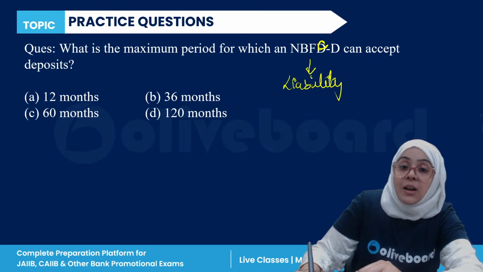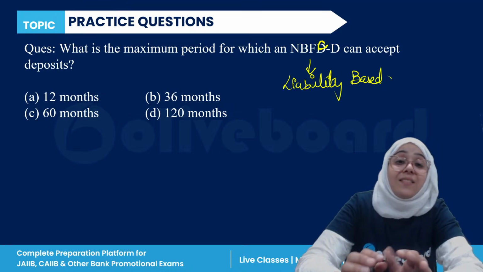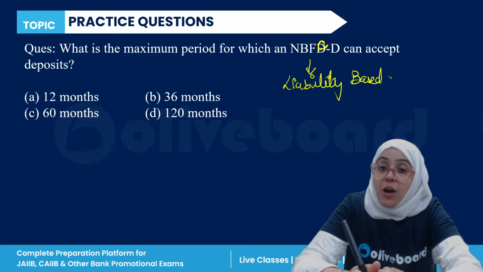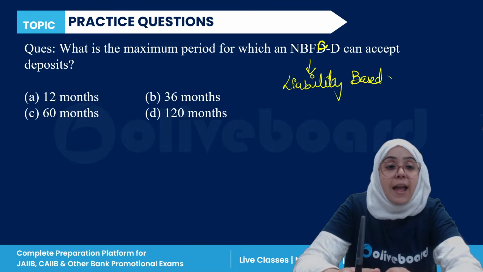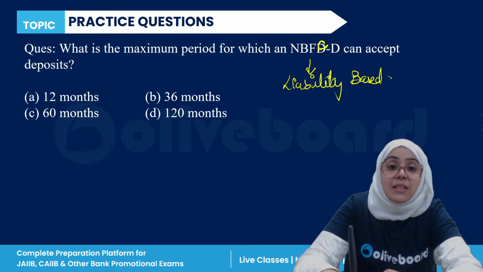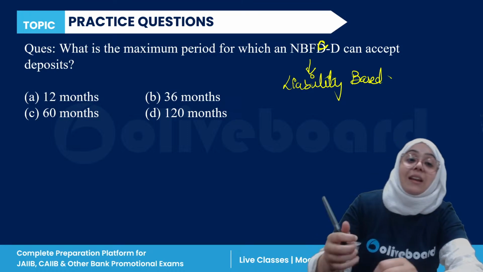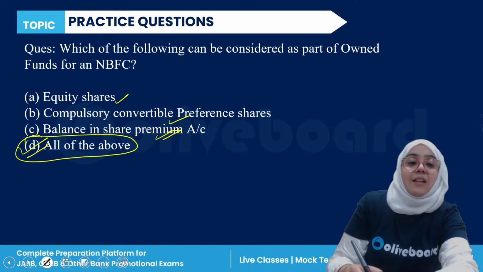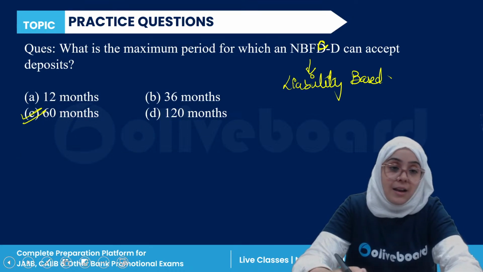It is actually liability based classification. What is the maximum period for which a non-banking financial company deposit taking can accept the deposit? 12 months, 36, 60, or 120 months? Yes, so it is C. 60 months is the correct answer.